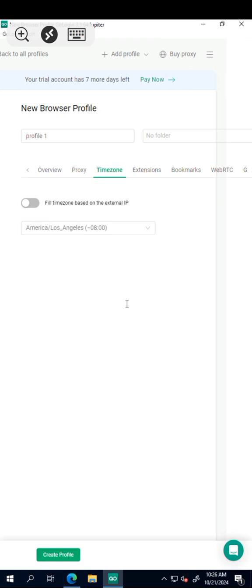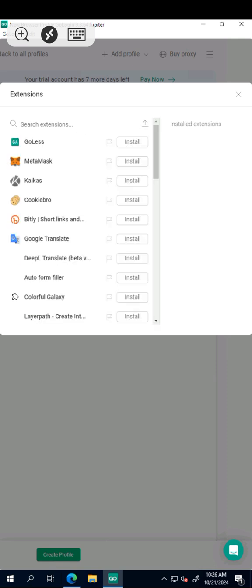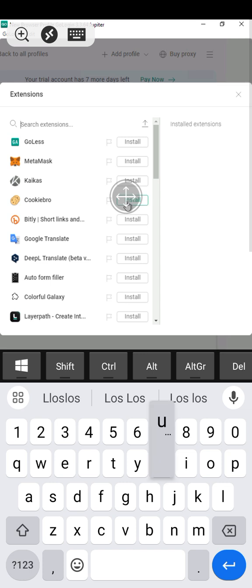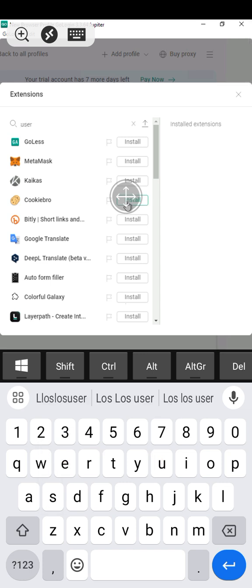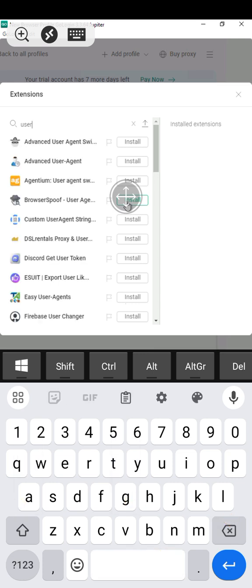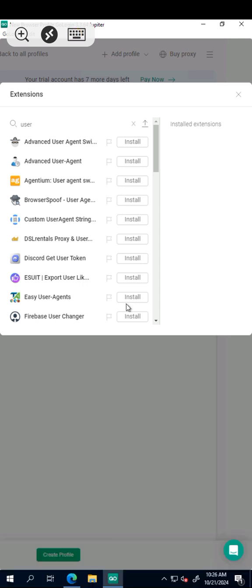Okay. Then the next thing is the extension. This extension, you click on add extension. There are some extensions I use, but I'll just talk about this extension, user agents. Just type user. User is enough. Then you will see all the user agents that we have.